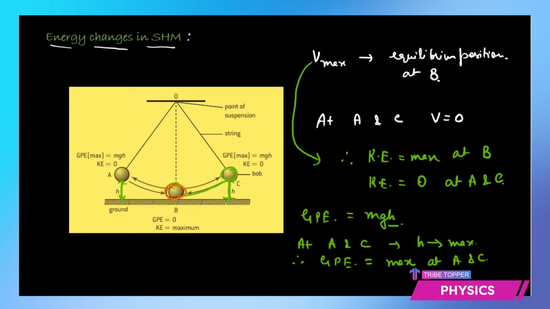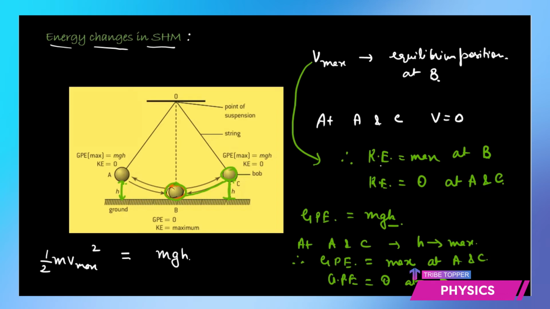While at the mean position, we would say there is 0 height above the ground. So the gravitational potential energy is 0 at the equilibrium position, which is B. So you see that energy is simply changing between the kinetic and the gravitational potential, but the total value would remain the same. And you can easily apply the equation: half m v max square, the maximum kinetic energy, is going to be equal to the maximum potential energy.